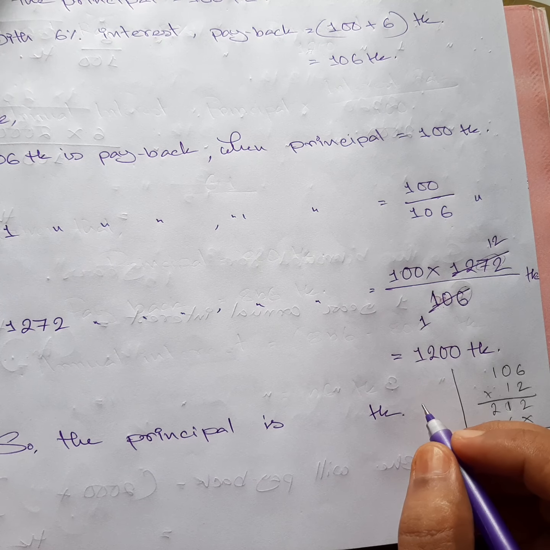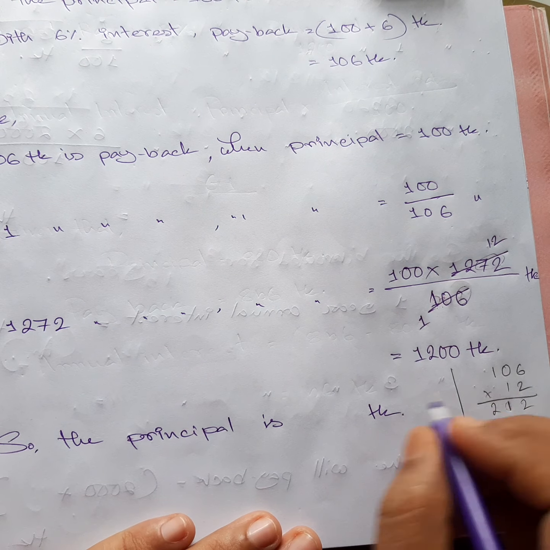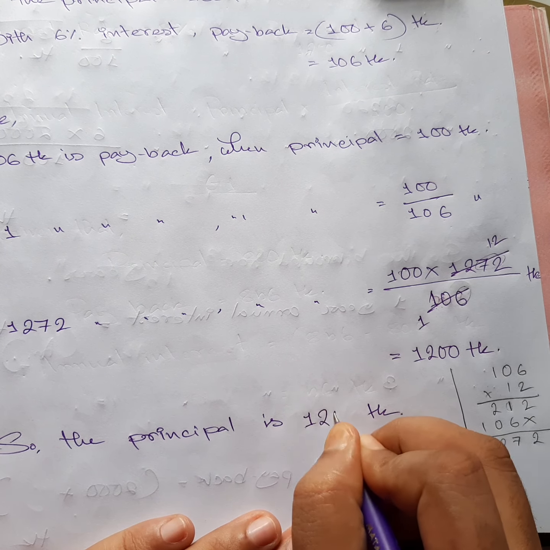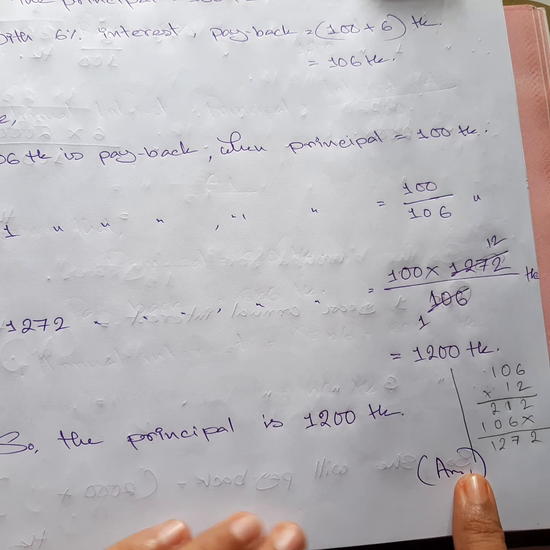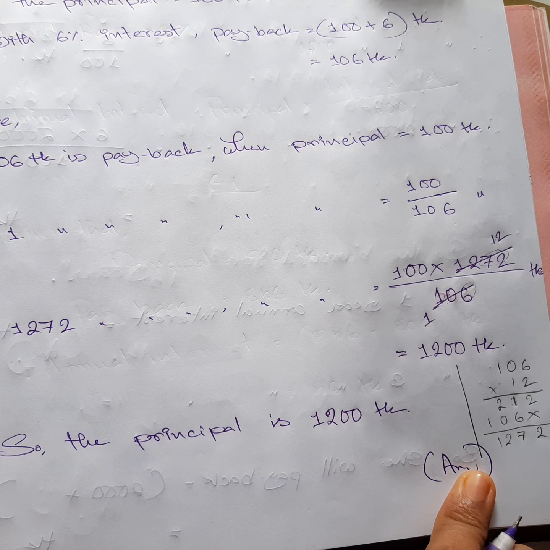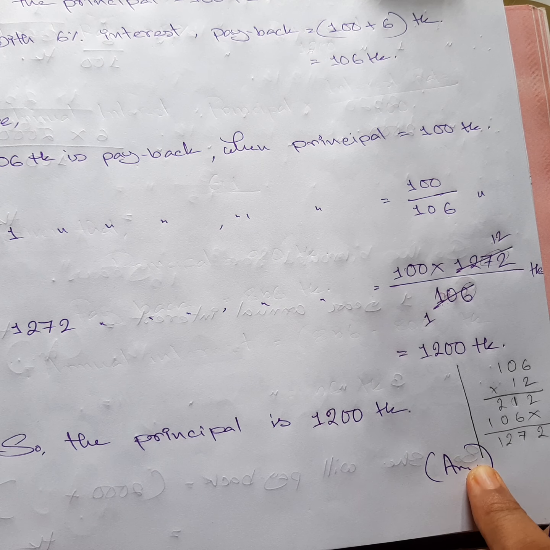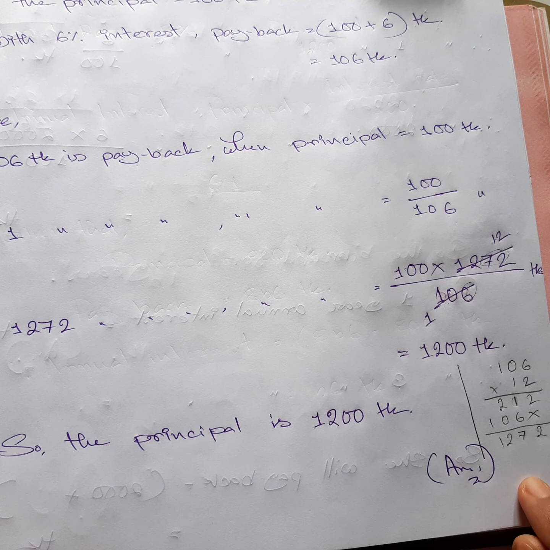So our principal is 1200 taka. Okay, this is our principal, and this is the math we are going to do. Okay, this is the way we are going to do. Let me go for another time.